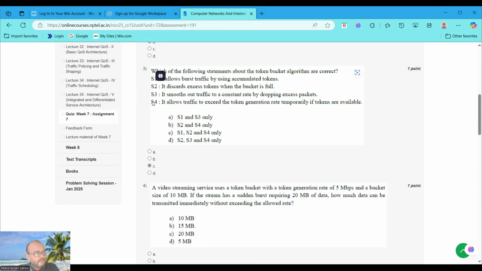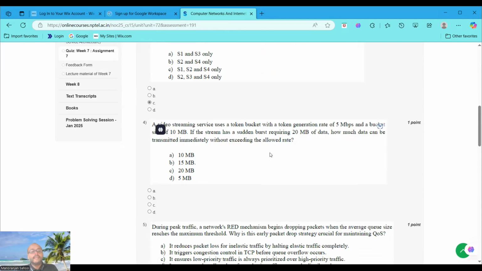Now moving to question number 4. A video streaming service uses a token bucket with a token generation rate of 5 Mbps and a bucket size of 10 Mbps. If the stream has a sudden burst requiring 20 MB of data, how much data can be transmitted immediately without exceeding the allowed data rate? We can choose option A, that is 10 MB. Now we have to analyze why option A would be the right answer.